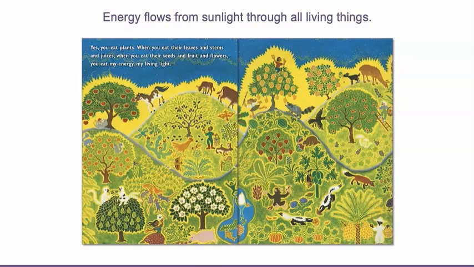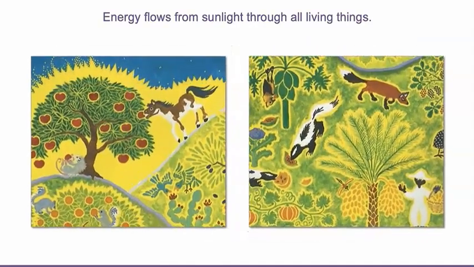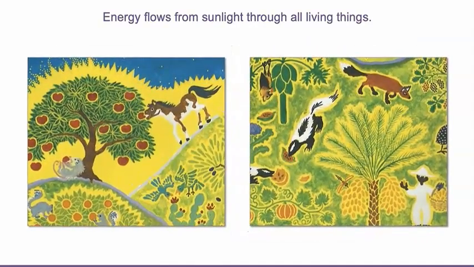Hey, I think we just found some evidence. Energy flows from sunlight into plants. Then animals, including humans, eat plants, and the sun's energy flows into us. Let's continue reading to find more evidence.